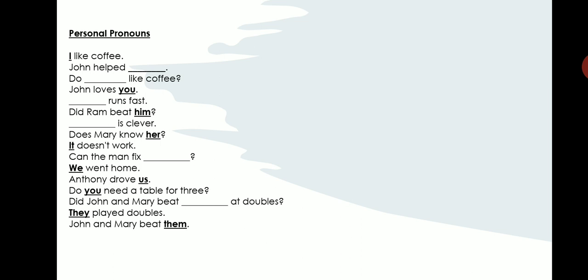Did Ram beat him? Him is an object pronoun there. Dash is clever. Again you have to check the subject verb agreement. Verb is singular, that is. Okay. So which one will you use? Which subject pronoun will you use? She is clever. He is clever. It is clever. Does Mary know her? Her is an object pronoun there. It doesn't work. It is subject pronoun there. So I hope you can do the rest of the sentences. They are not very tough. They are easy. Try to do it on your own.